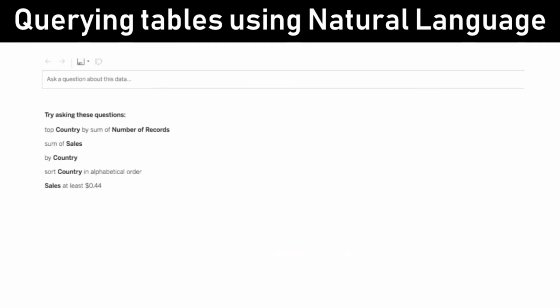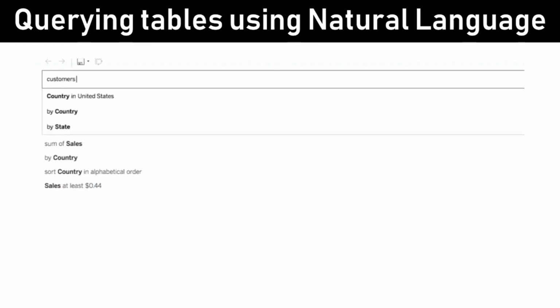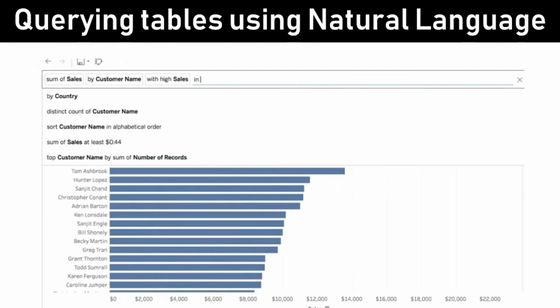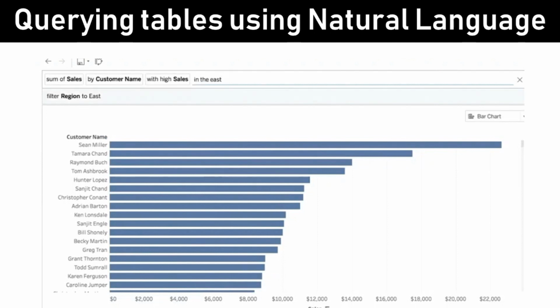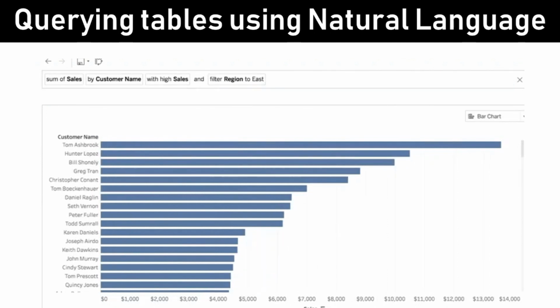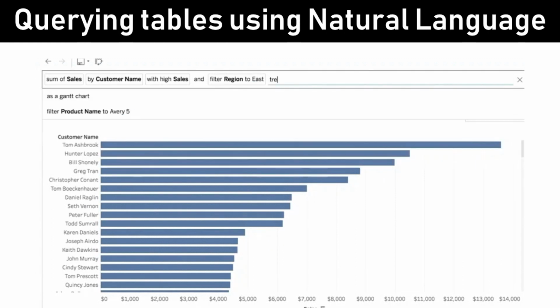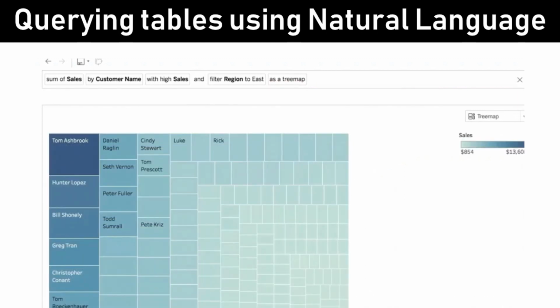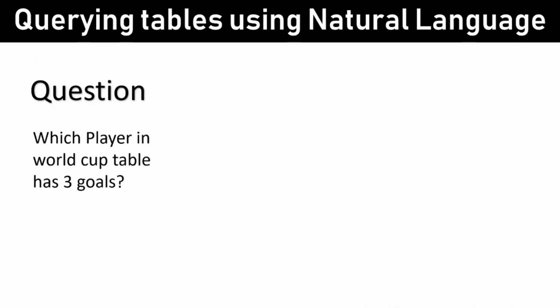On my screen, you see a demo of natural language querying in Tableau. The user is typing in free text whatever query they have in their mind in natural language, and the system converts it into a logical form that would be understood by the system, and accordingly the user can also edit if there are any changes that are needed, and based on the edit you can see the metrics and the graphs getting changed. Let's dig a little deeper to understand how this conversion happens in the backend.